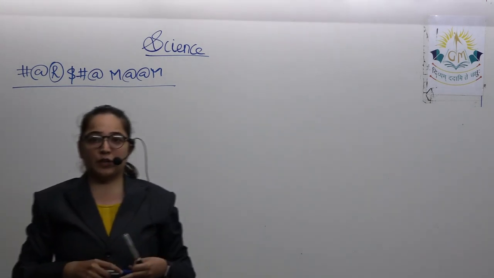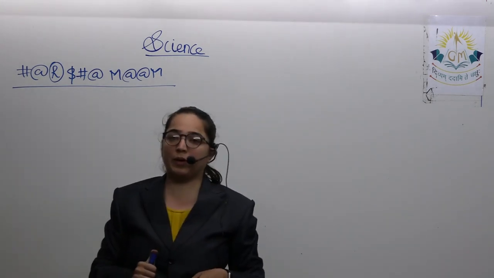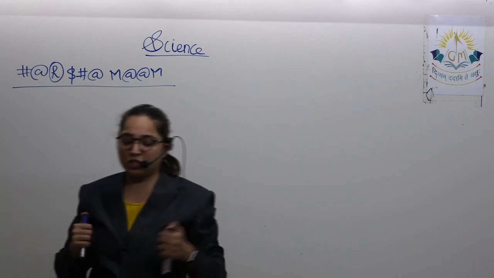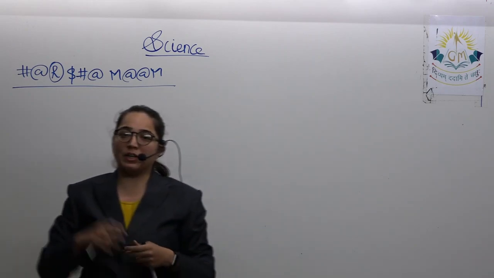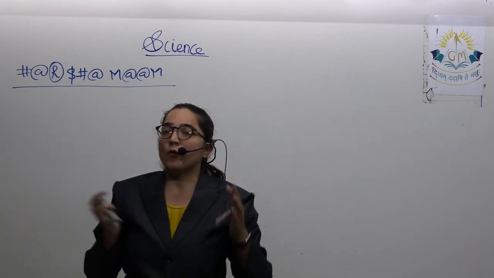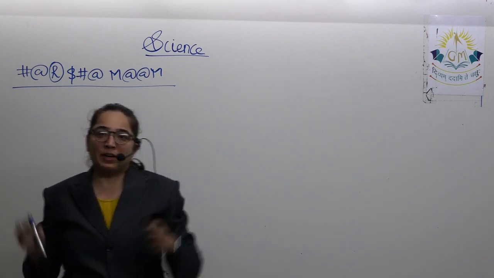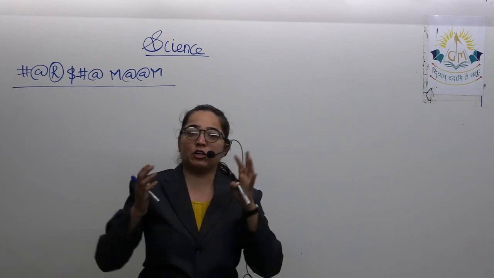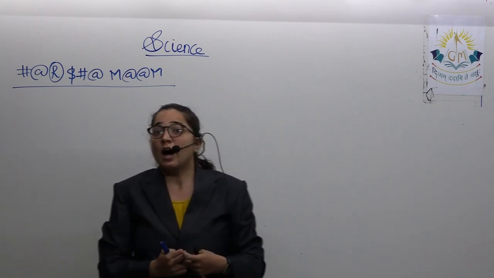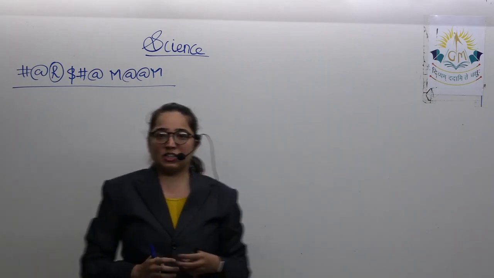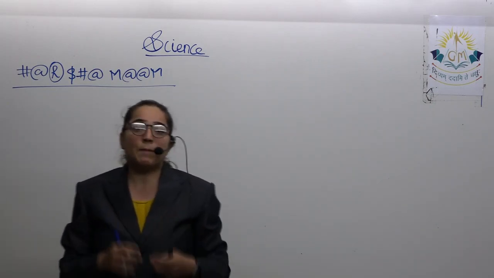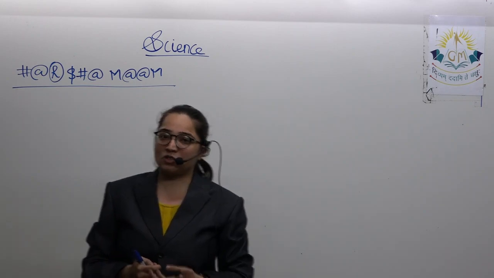Now, the content which we are going to do today is the human eye. In our last session, we saw the various types of images that are formed, and the number of images formed when we keep two mirrors either parallel or perpendicular, or depending on the angle. In today's session, we are going to conclude the lesson by doing one simple topic, that is human eye.